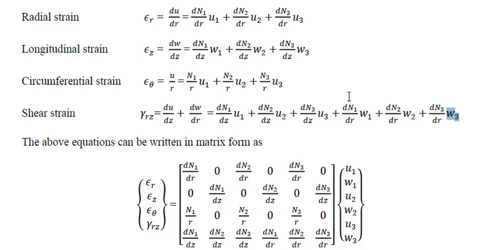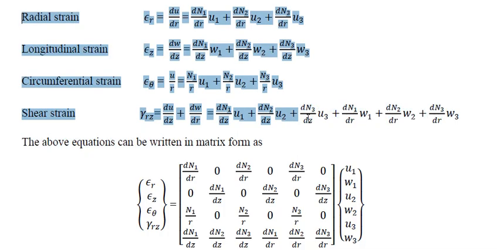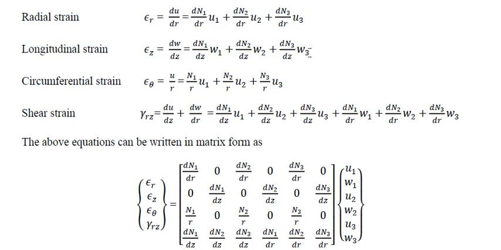Okay, this is about the 4 strain components and their expressions with respect to the coordinate values and the shape functions considered. That is why the shape function is not only used to find the global displacement values, but it is also used to find the global strain values, global stress values, everything.